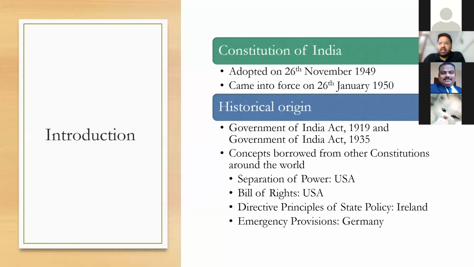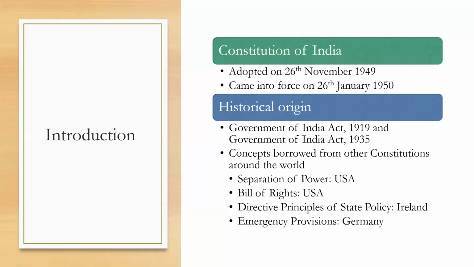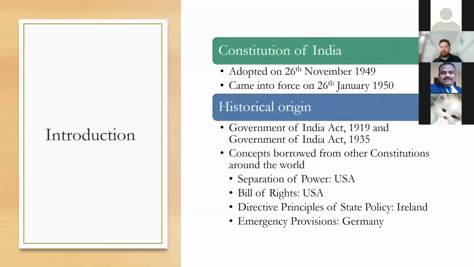Now remember, the Constitution of India derives its legislative history or historical origin from two previous legislations that were in force, that is the Government of India Act 1919 and the Government of India Act 1935.